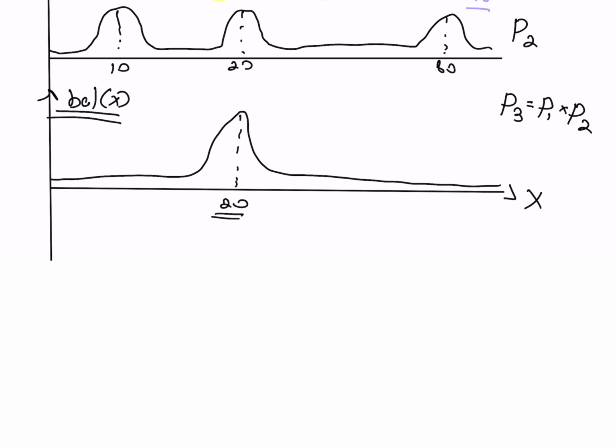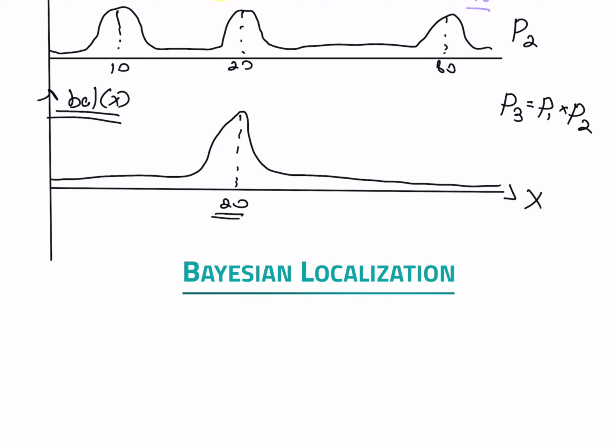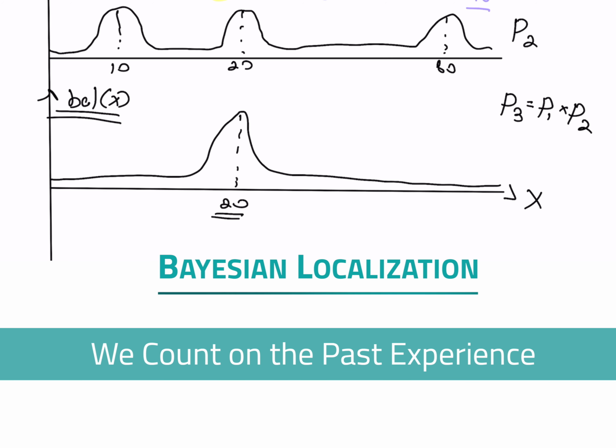But if I know the map and if I can rely on past experience, I can know after only 2 iterations with very high certainty that I'm probably at x equals 20. This example encapsulates, in my opinion, the whole notion of Bayesian localization. You count on past experience and then you can gain high certainty regarding the robot position.